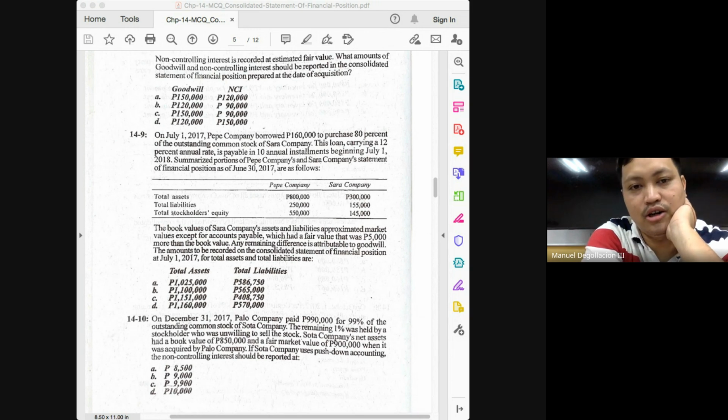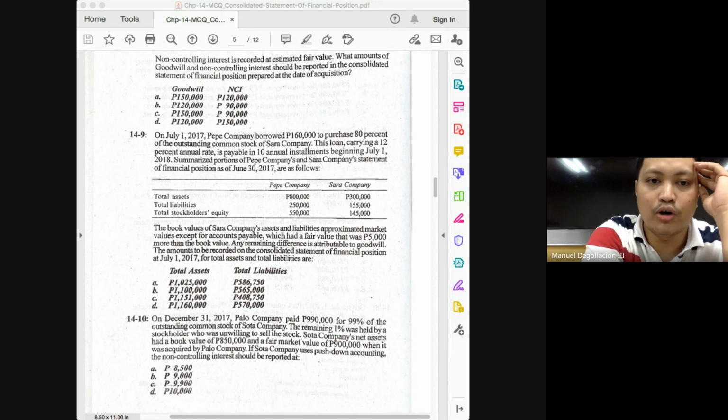Okay, so in the first column of our table, we will have 200 minus 140. But again, I want you to complete the table first, and the portion that can easily be computed would normally be the second row. If the net assets is at 140, apportion it between the controlling and the non-controlling interest class.